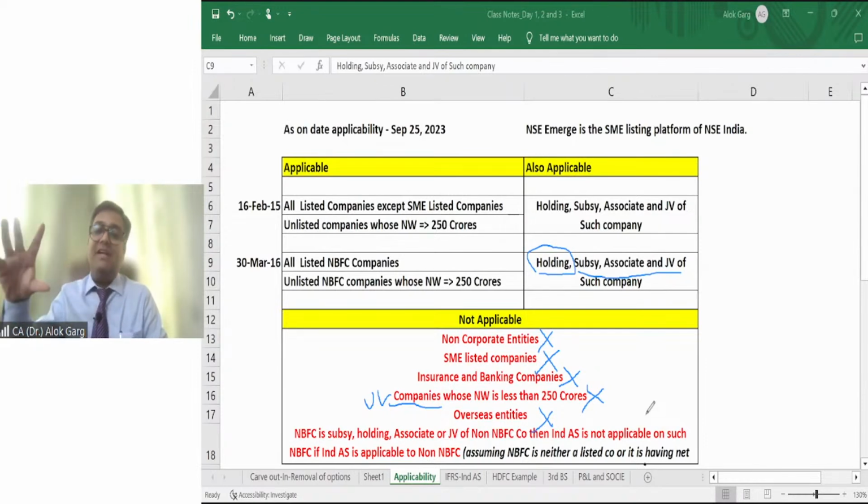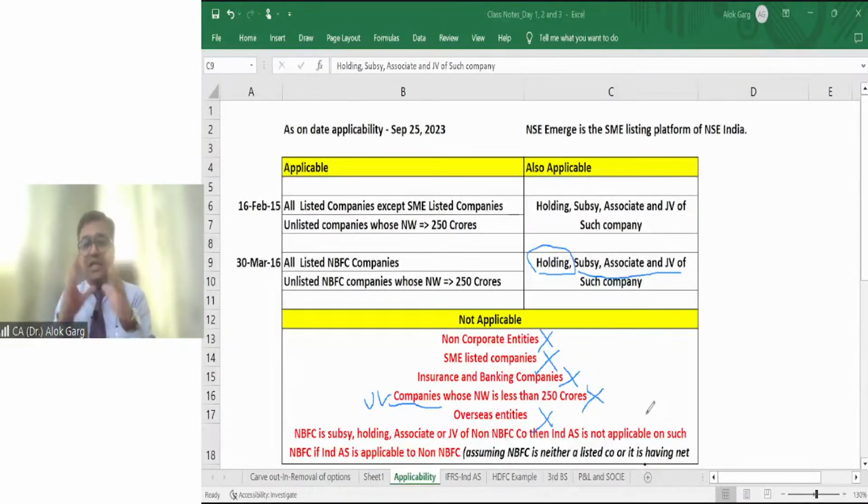Those foreign companies were preparing their accounts as per accounting standard only for the purpose of consolidation of Indian company. Likewise, these foreign entities will prepare Ind AS accounts only for the purpose of consolidation under Indian company. For their local jurisdiction, they will apply only their local GAAP.